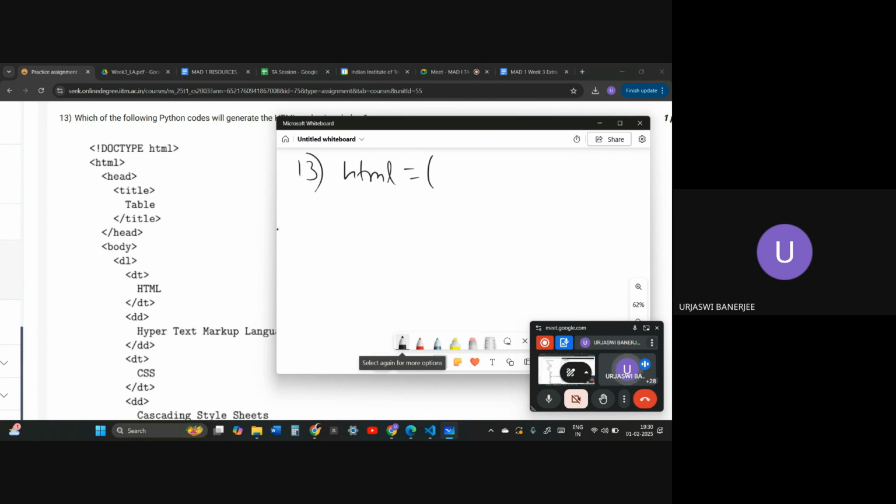Inside of HTML the head tag will start. I saw that they were writing each on a specific line, but I am using the same line because the whiteboard space is a little bit less. In the answer it will be on different lines. Inside of the head will be title, and the title will be table. Title, table closed, and then the head will be closed.